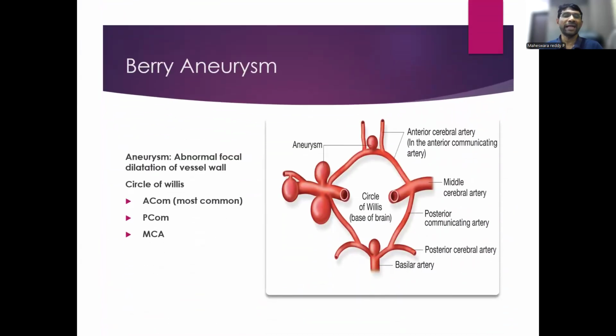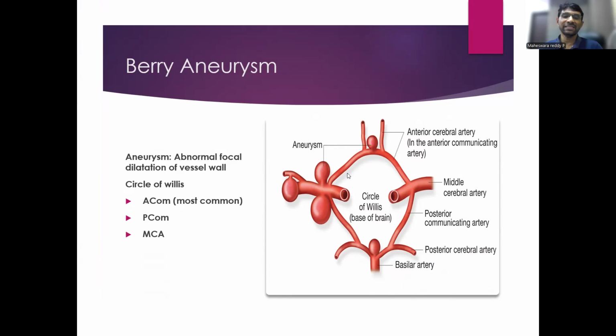So what is an aneurysm? Aneurysm is abnormal focal dilatation of the vessel wall due to weakness of the vessel wall. It is called berry aneurysm because they look like a berry. They are found in the circle of Willis, which is a ring-like arterial structure. It connects the majority of arteries at the base of the brain and supplies collateral supply to the brain if one artery is blocked.